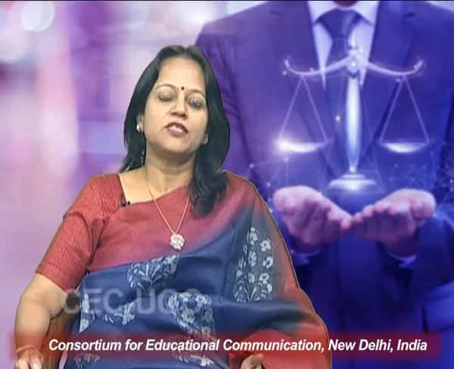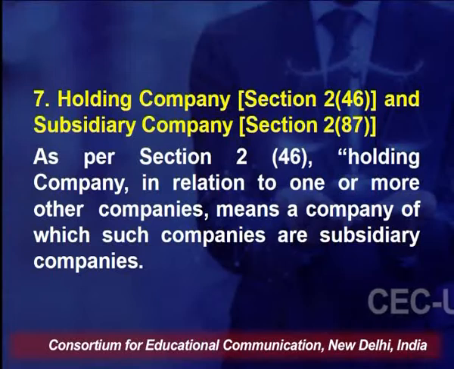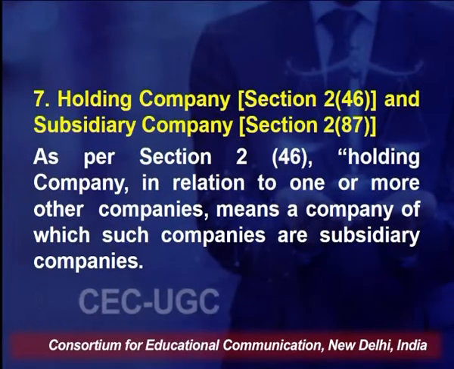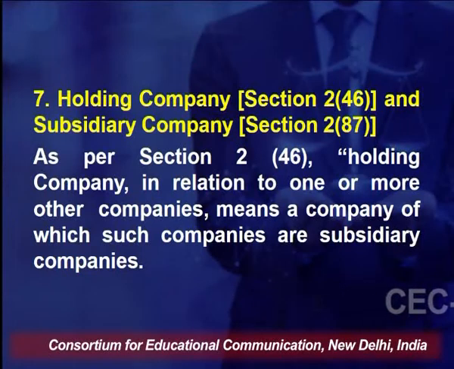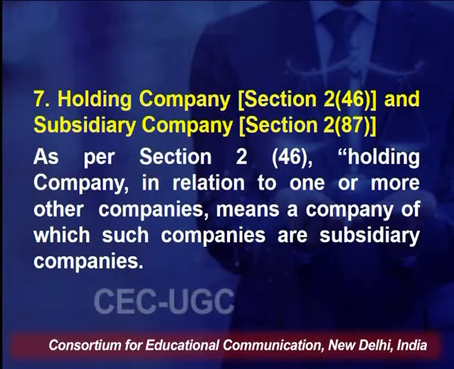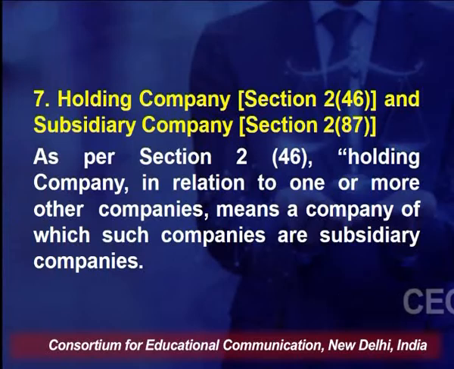Now when we say the words holding and subsidiary, what comes to mind is that one company is controlling the other. So, a company which controls another company or has a hold over another company is a holding company, and the company so controlled is called the subsidiary company. The definitions are given in section 2 subsection 46, and as per section 2 subsection 46, holding company in relation to one or more other companies means the company of which such other companies are subsidiary companies.